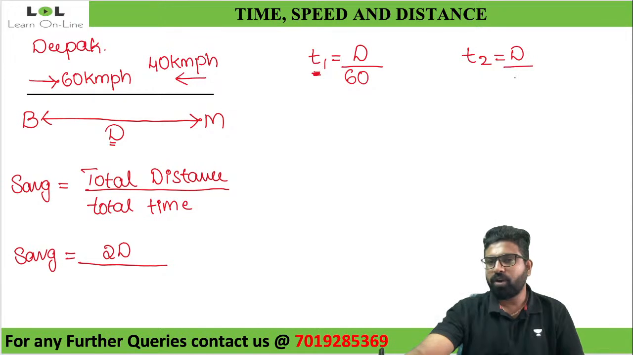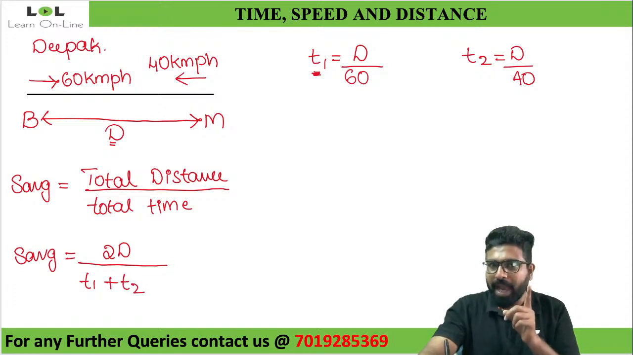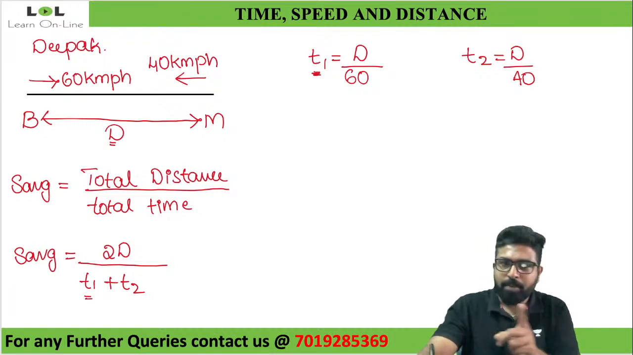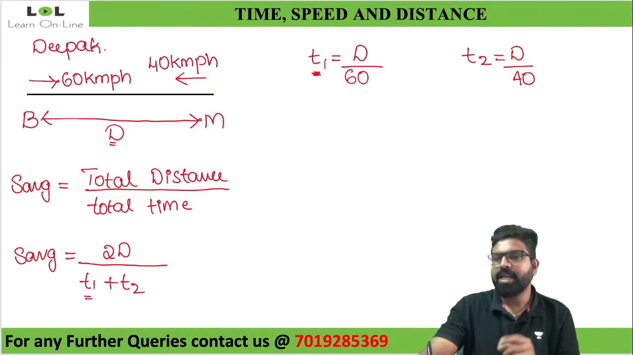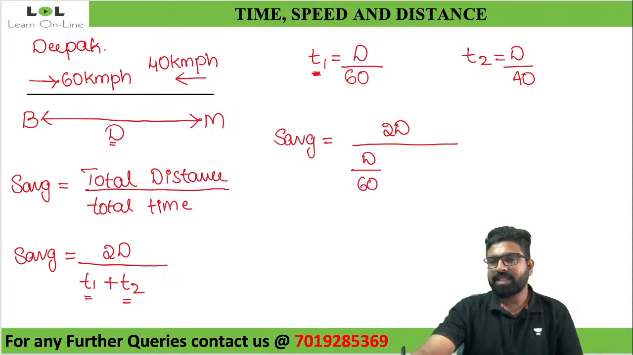So the total time here is nothing but time 1 plus time 2. Yes, that will be the total time. Traveling from Bangalore to Mysore is taking some time, that is T1. Traveling back from Mysore to Bangalore is taking some time, that is T2. So from this, I can tell that average speed will be equal to 2D divided by D by 60 plus T2, that is D by 40.